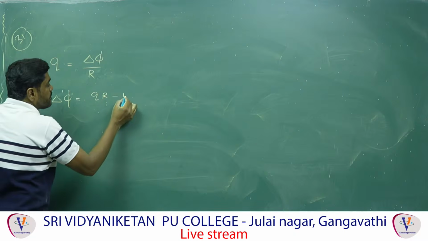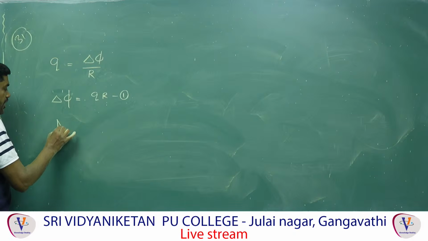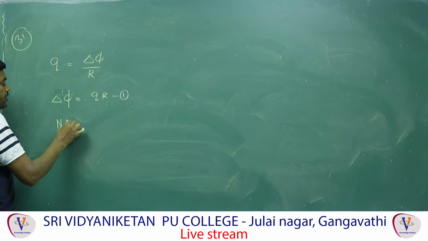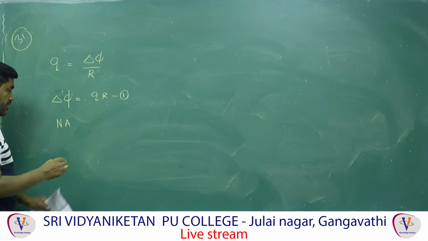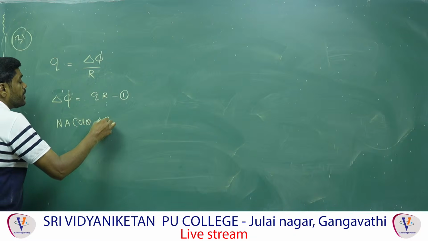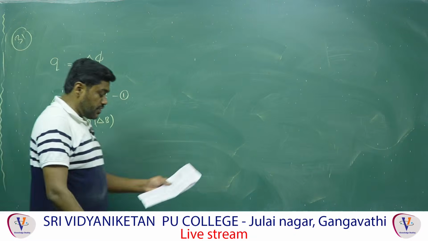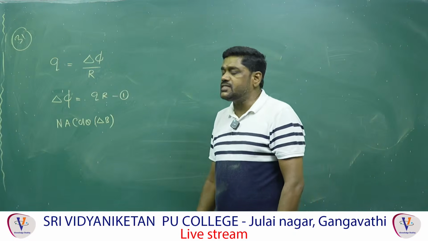Let me take that as equation number 1. But you know the change in flux formula: N A cos theta into delta B. Here area is constant, number of turns is constant, and theta is constant because theta is equal to 0.